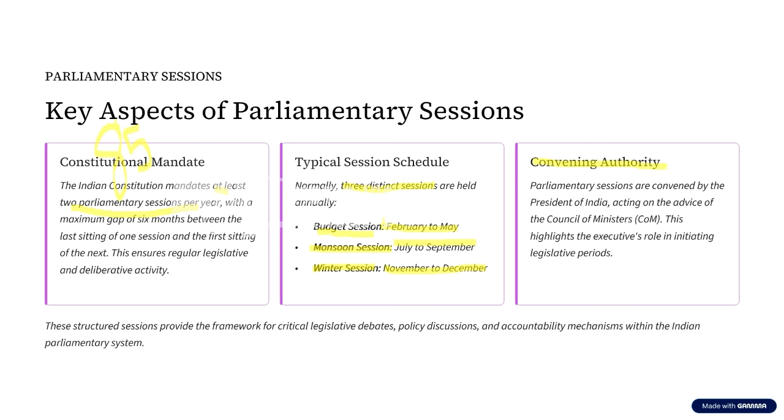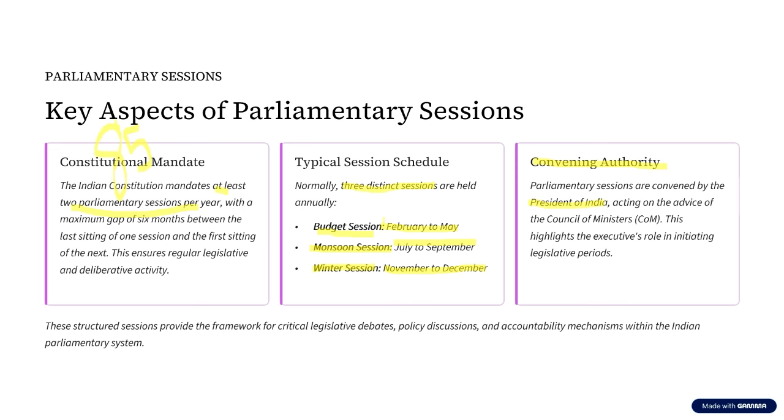Let us assume, who is the authority who is going to decide when this session has to be held? The convening authority of the session lies with the President of India. In Article 85, Clause 1, it is said that the President shall summon each House of the Parliament to meet at such time and place as deemed appropriate. That is what this article says.